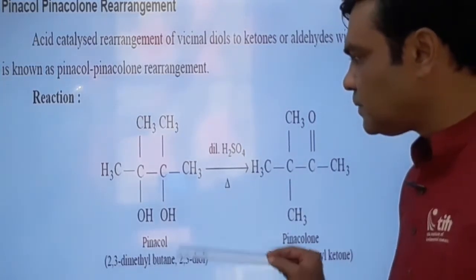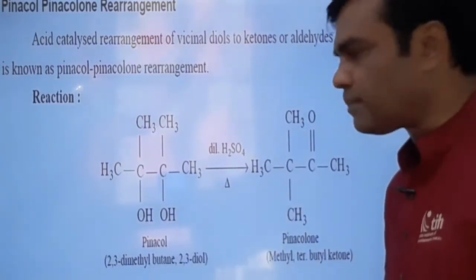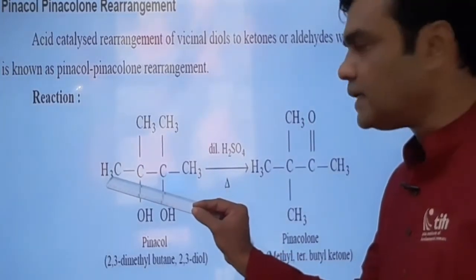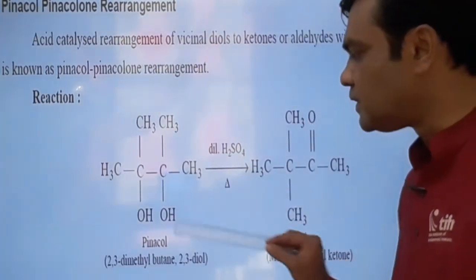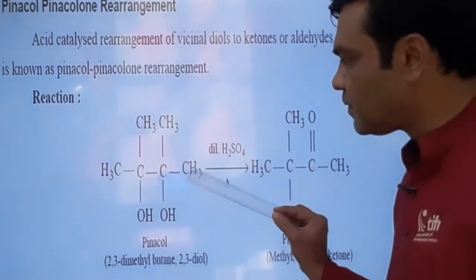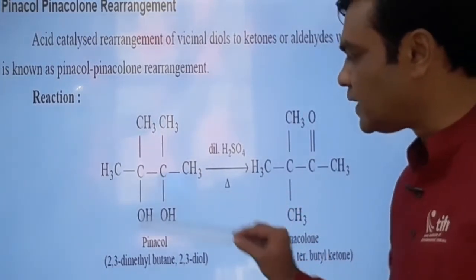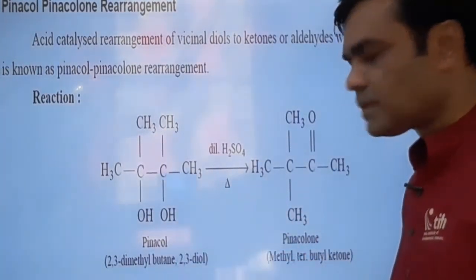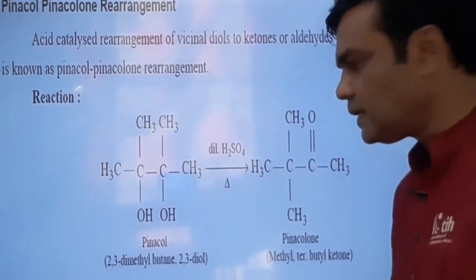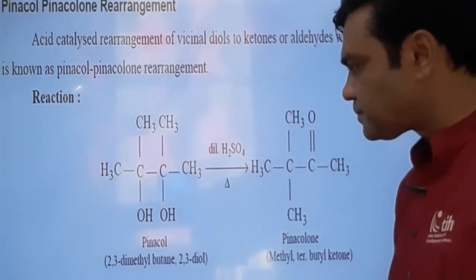Now what is the position of these OH groups on the carbon chain? If I start the numbering from this side, it is 1, 2, 3, 4, that is 2 and 3 position. If I start the numbering from this side, it is 1, 2, 3, 4, again 2 and 3 position. So the two OH groups are present at 2 and 3 position. That's why it is a 2,3 diol.